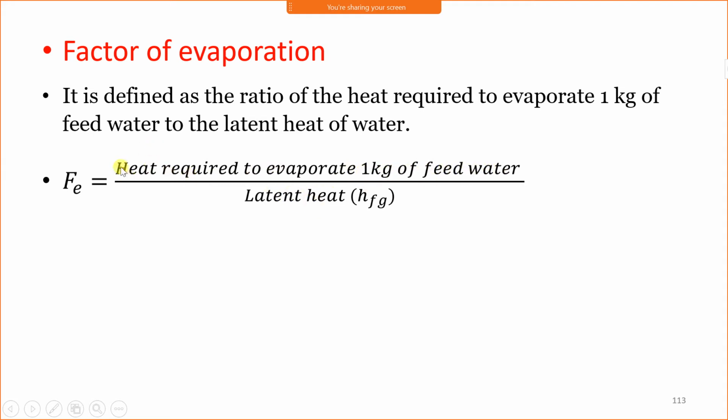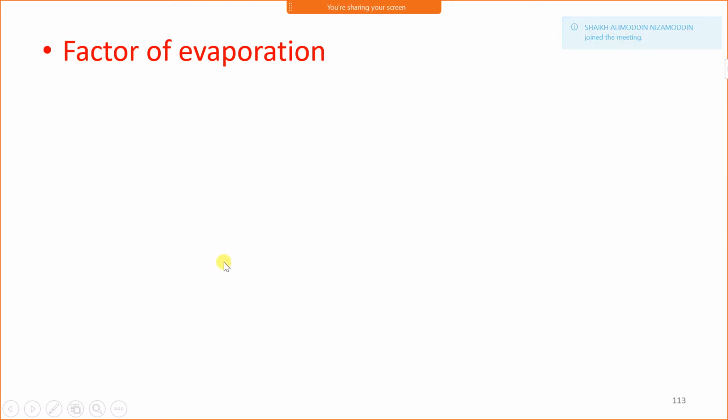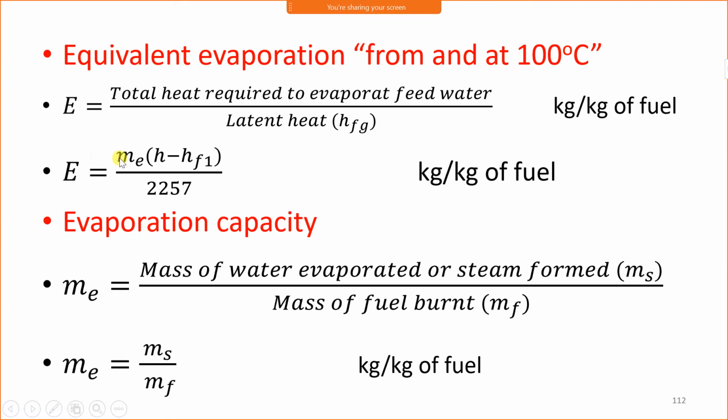The formula is the same, the only difference is that in this case we are not considering the total, we are considering only 1 kg. Therefore, we will not multiply this by ME. Therefore, factor of evaporation Fe is written as (H minus HF1) upon 2257. Equivalent evaporation is written as ME (H minus HF1) upon 2257. If we remove ME from this formula, it becomes the factor of evaporation.